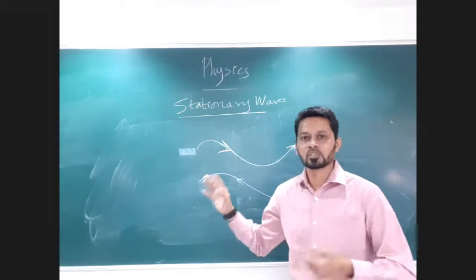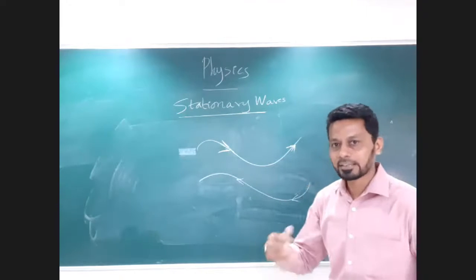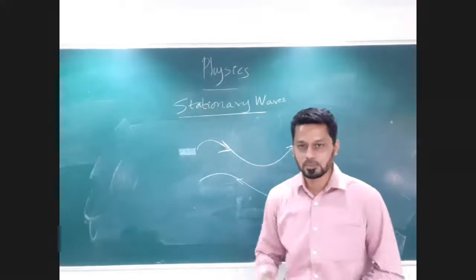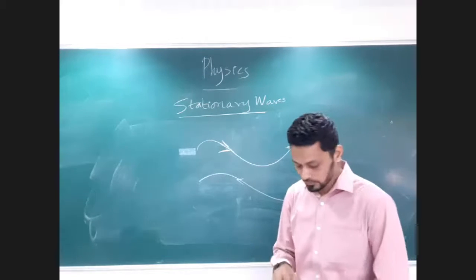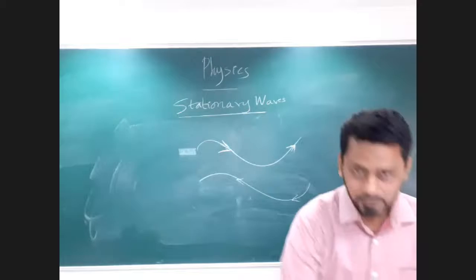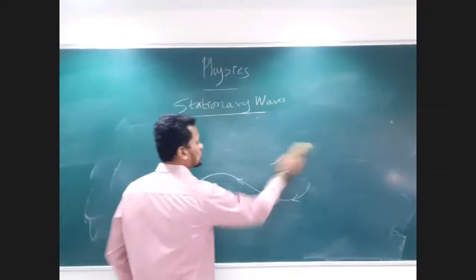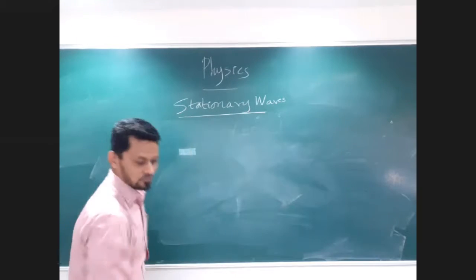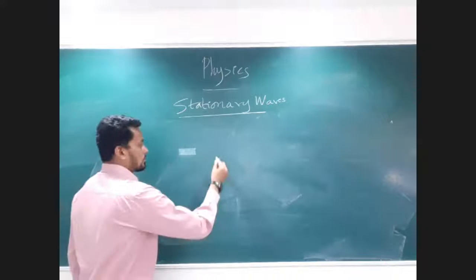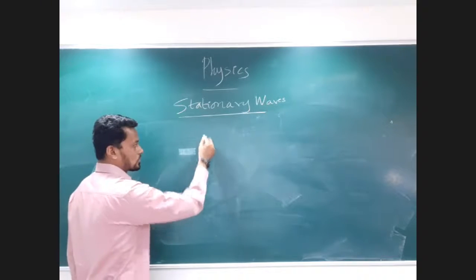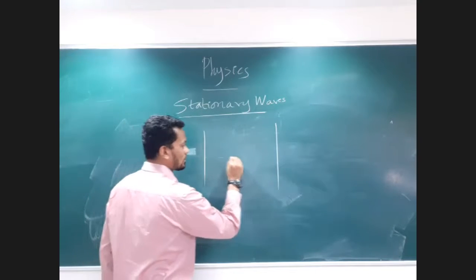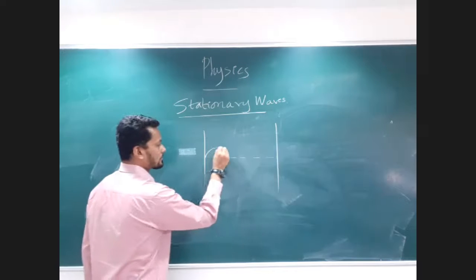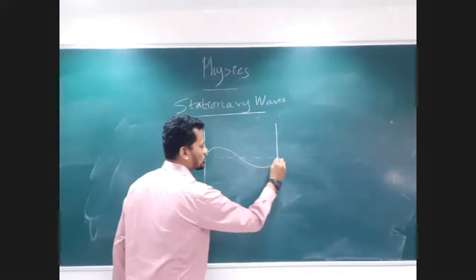Wherever they superpose, we get the resultant displacement. And we'll find the equation of the resultant displacement over here also. Now, very important to understand, whenever such two waves, incident and reflected waves, interfere, let's say that I have two rigid surfaces and I get such a loop.